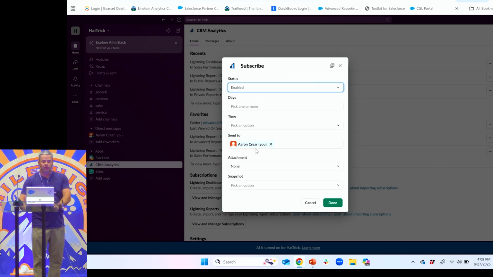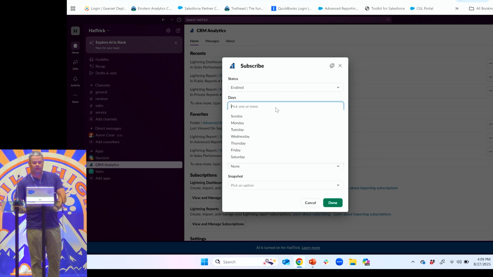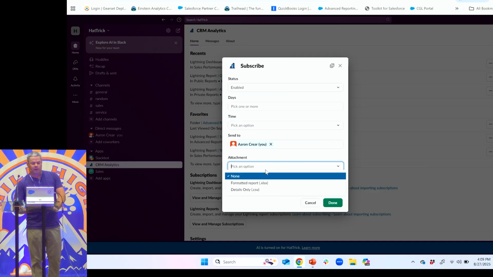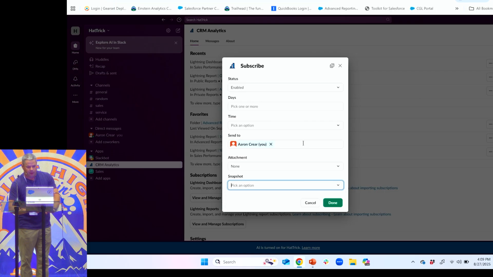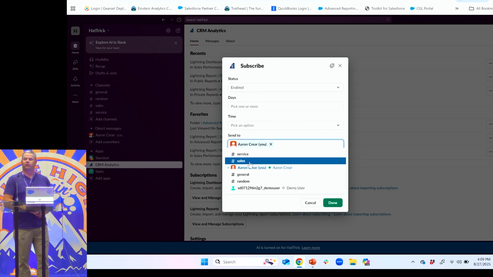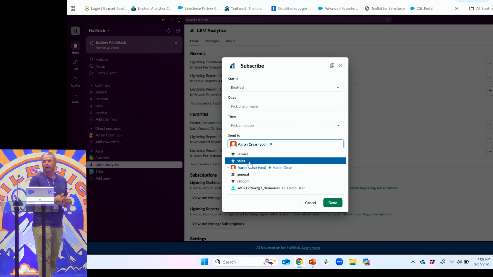Same thing's going to happen here. You're basically picking your days, picking your time. Do you want an attachment? And then if you have a chart on it, or if you were doing this with a dashboard, you can include that snapshot. So when that goes out, you can send it to multiple people. You can send it to a channel as well. So it doesn't have to be an individual. It could go to a channel. That way you're not using up so many subscriptions. Okay.